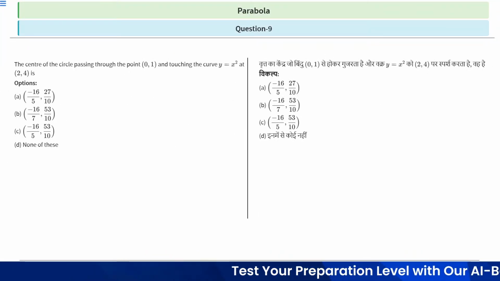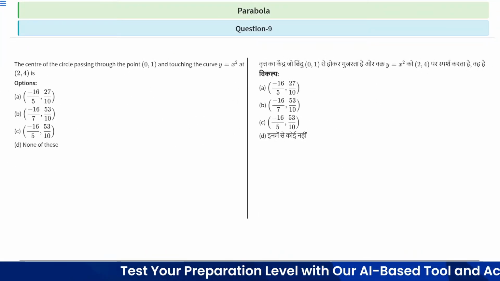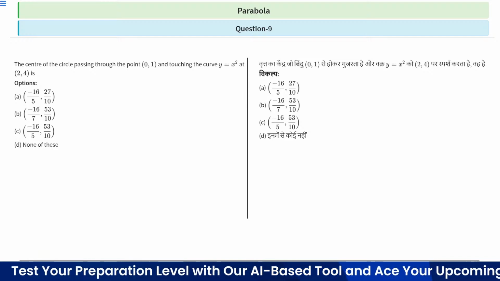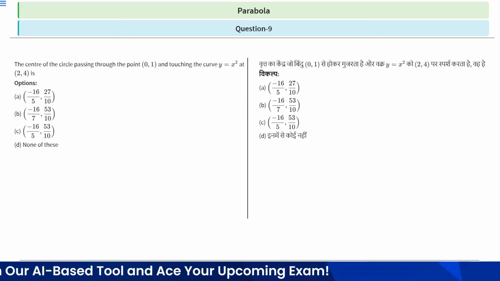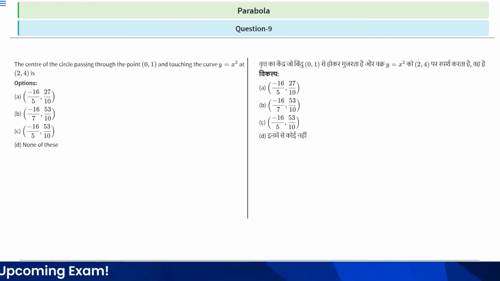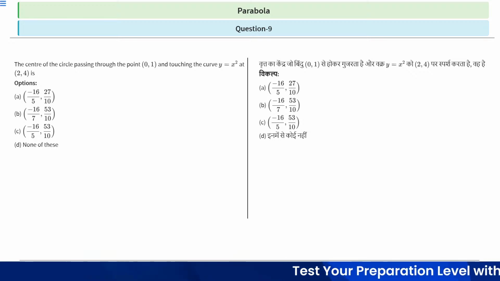Question number 9. Question number 9 says the center of the circle passing through the point (0, 1) and touching the curve y equal to x square at (2, 4) is. So we basically have to find the center of the circle passing through (0, 1). Clear? So the hint of this question is, so first we'll try to find the circle which is passing through (0, 1), right?